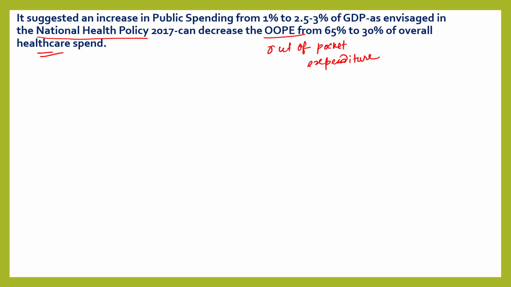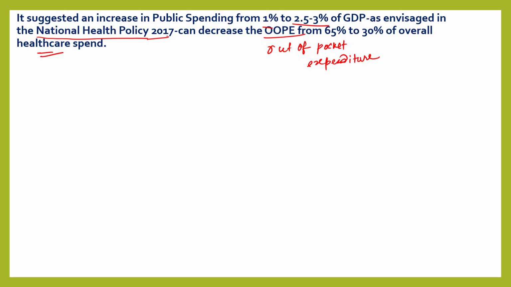Because in India, out-of-pocket expenditure for medical emergencies and healthcare is very high, many people fall below the poverty line. That's why this Economic Survey suggests an increase in public spending on healthcare from 1% to 2.5 to 3% of GDP, which is also envisaged in the National Health Policy 2017.